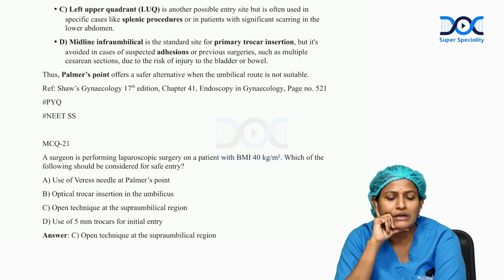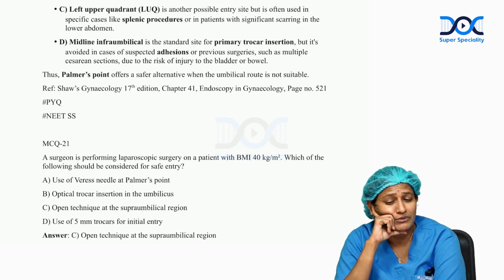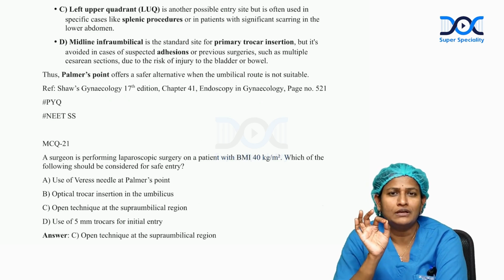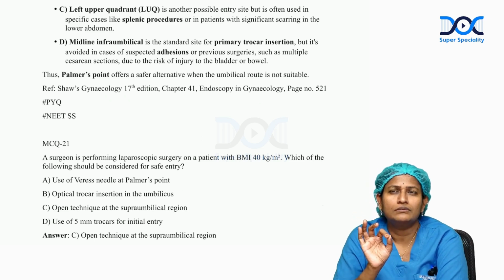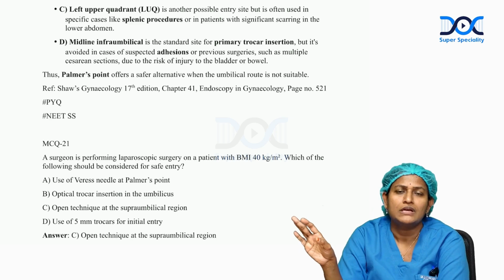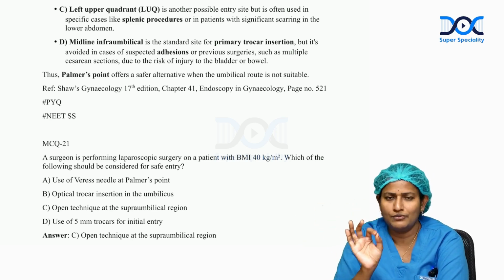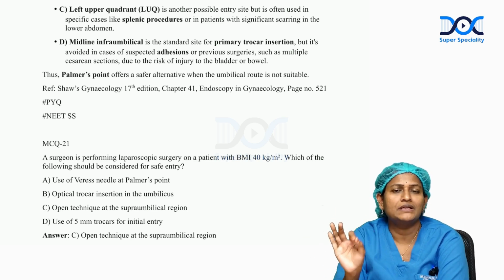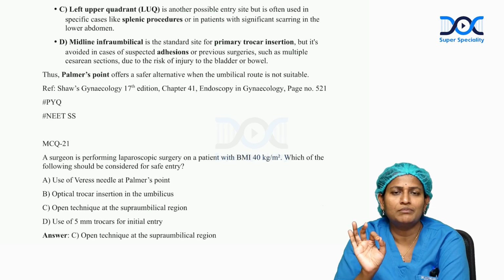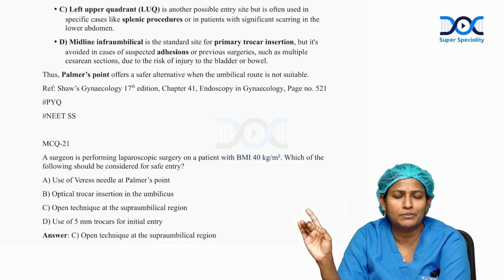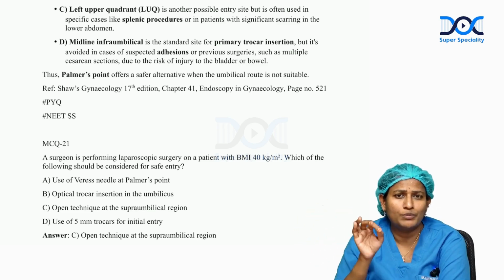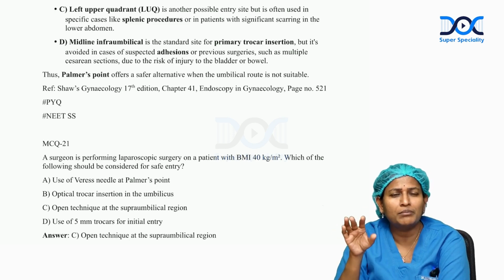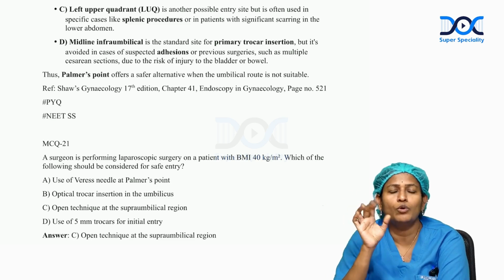Question number 21. A surgeon is performing laparoscopic surgery on a patient with BMI 40. Which of the following should be considered for safe entry? Safe entry should always be considered, but 100% safe entry is not there in laparoscopy. If you are a very confident surgeon, you can go for Veress needle with thin-built women. And if you are anticipating any adhesions or internal bowel injury, go for Palmer's point. If the patient is obese with BMI greater than 30, then you go for the open technique.